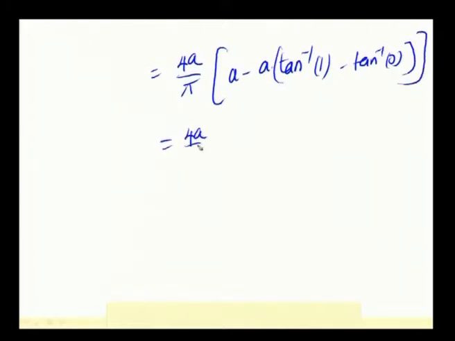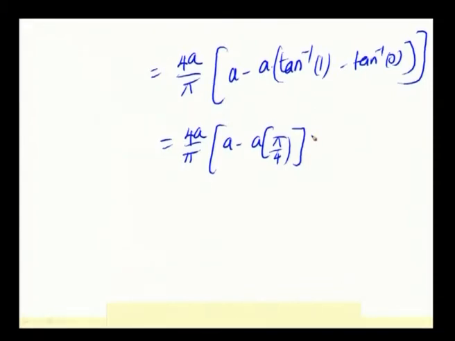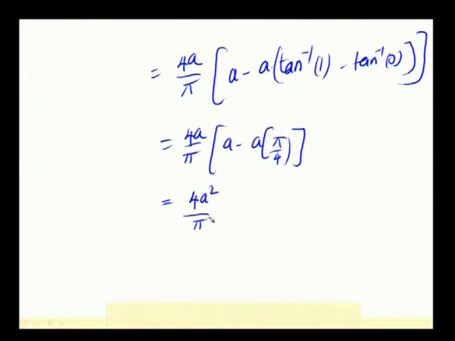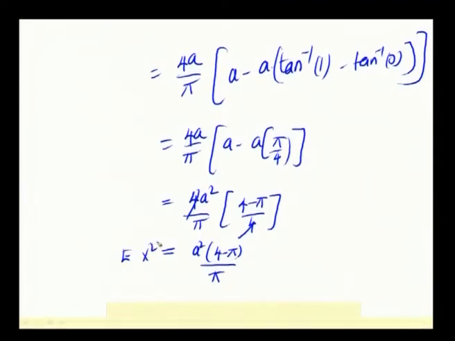What is tan inverse of 1? It is nothing but pi by 4, and tan inverse of 0 is 0. So, when you take this a commonly outside, it becomes 4a square by pi into 1 minus pi by 4, that I will write as 4 minus pi by 4. This 4 and 4 is cancelled and you have the ultimate answer a square into (4 minus pi) by pi. This is your expectation of x square, right?